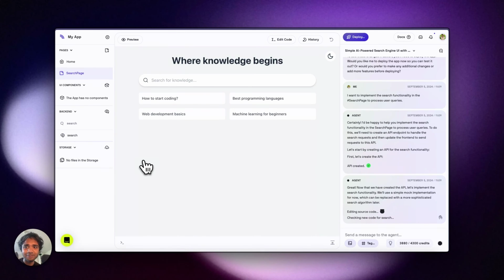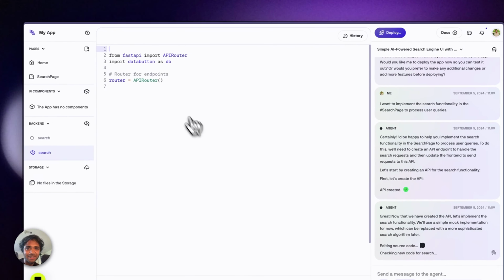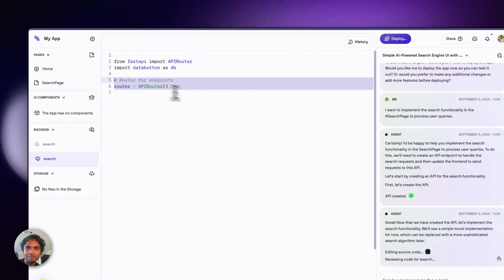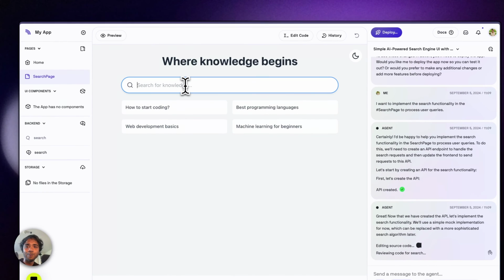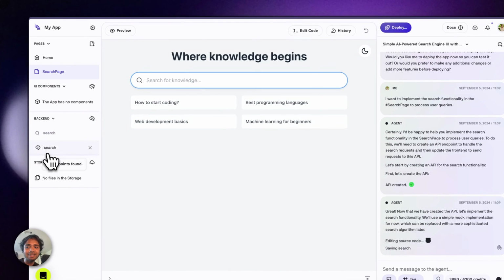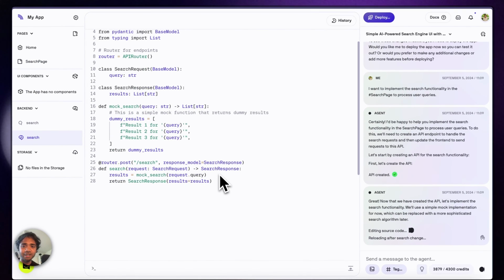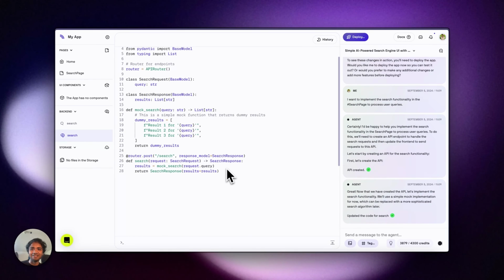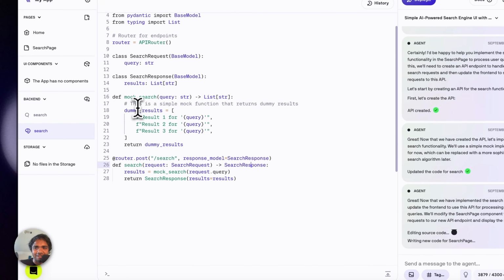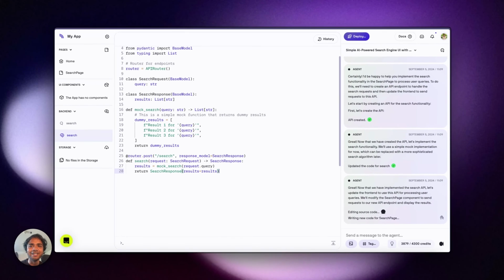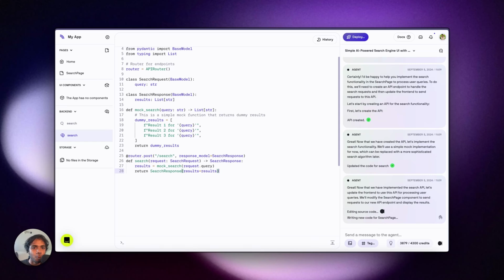And in Data Button, we always have Python as a backend. So you see, this is Python code. This Python functionality will be converted into a FastAPI router, which will be connected with the search page. So let's hope Data Button comes with a mock functionality. This is pretty cool. As you can see, it has a simple mock search functionality, and now it also has a FastAPI router where this mock search is converted to a FastAPI router. This is a very nice way of building a powerful and robust Python backend.